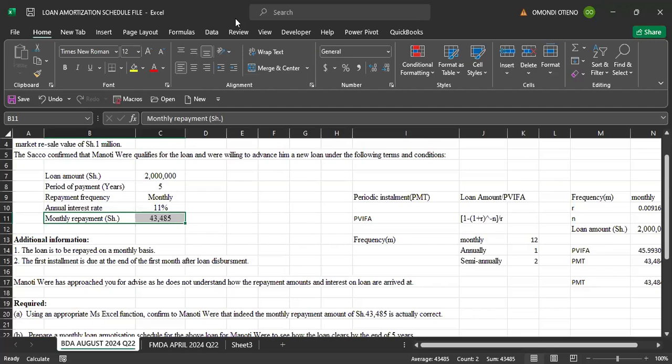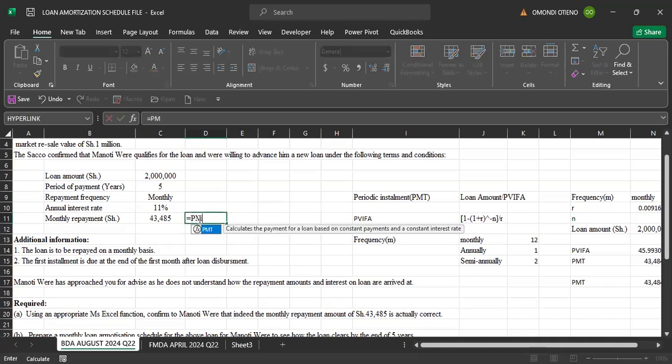The meaning of PMT: periodic installment, or periodic amount. So in Excel, the function that will help us to get that periodic installment or periodic amount is what we call PMT. The function is called PMT.